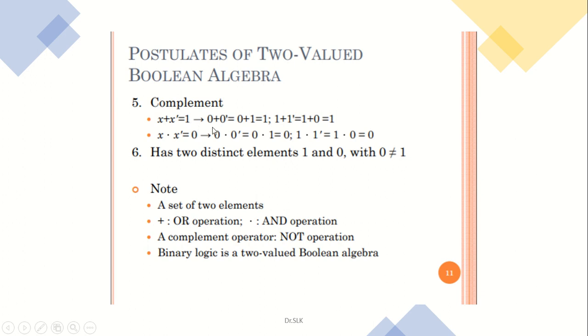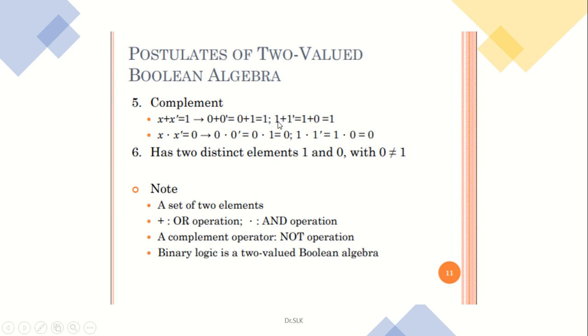Okay, so for example, 0 plus 0 bar means 0 plus the NOT of 0. When you take the NOT operation for this 0, the value is equal to 1. So 0 plus 1 comes, and 0 plus 1 is equal to 1. For the addition operation, the sum of an element plus its inverse should be equal to 1. So see here, 0 and its inverse 1, when they both get added, the value is equal to 1.